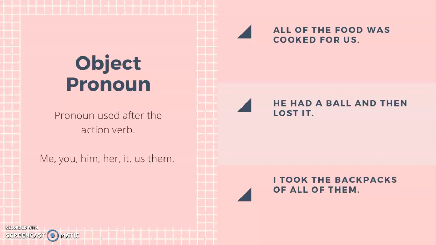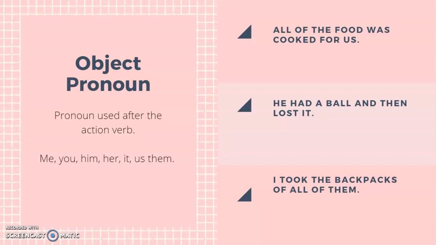Okay, let's look at these 3 sentences that we have over here. Remember, you can pause the video, copy the sentences, and then you can do it with me. Sentence number 1. All of the food was cooked for us.